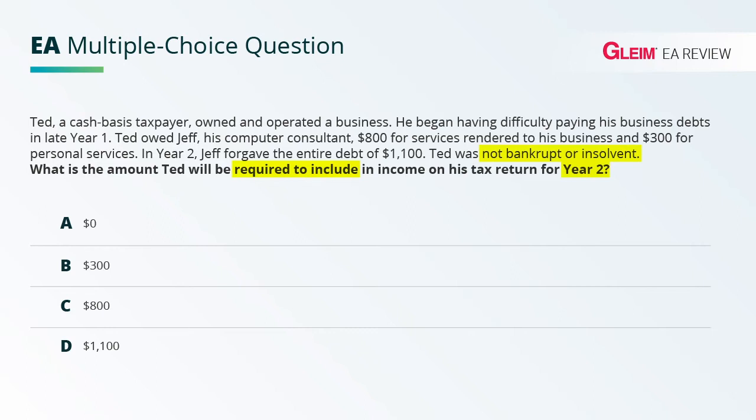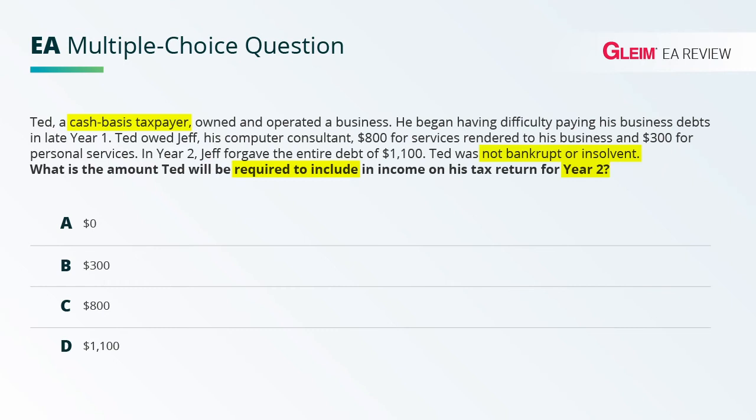So one thing to note here is that part of the debt, $800, deals with services rendered to the business and $300 for personal services. Ted is a cash basis taxpayer. The rule is that Ted is allowed a deduction for business expenses when he makes the payment. That's the cash basis. So when Ted paid the $800 for the services rendered to the business, with respect to when he pays Jeff for the computer services with respect to his business, he would get a deduction.